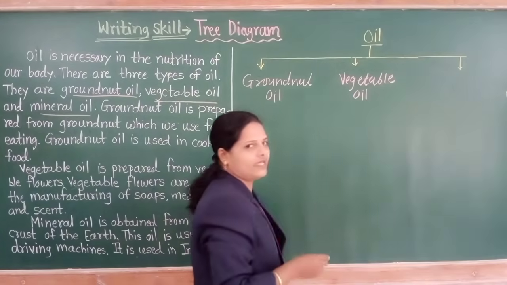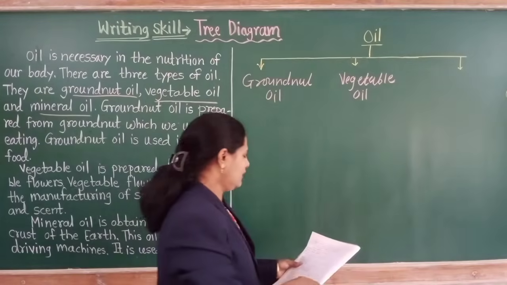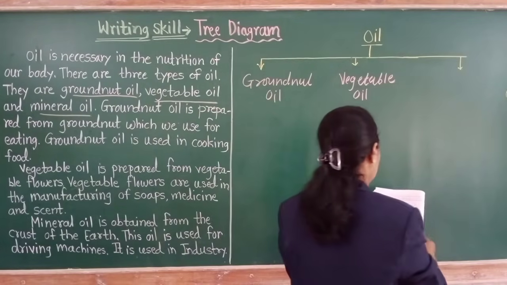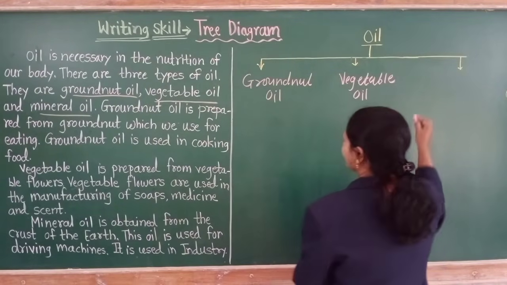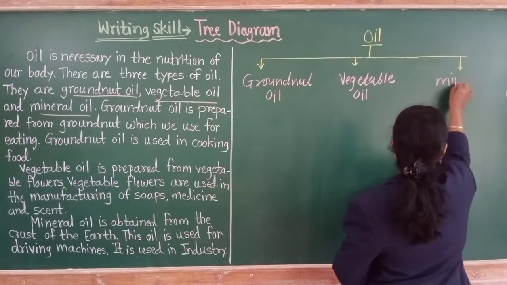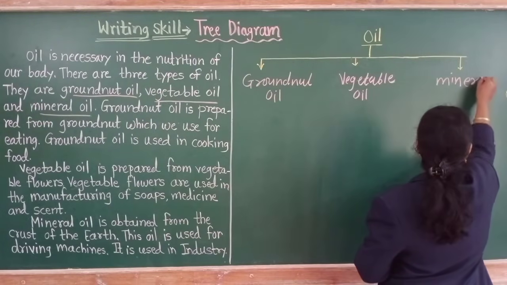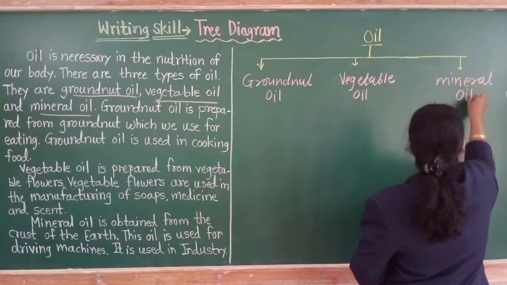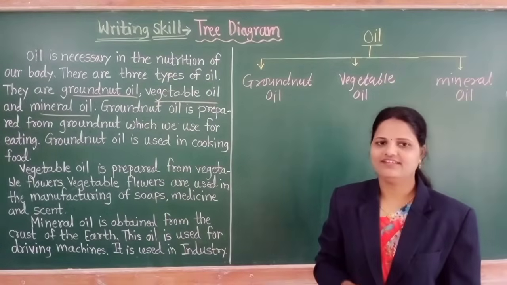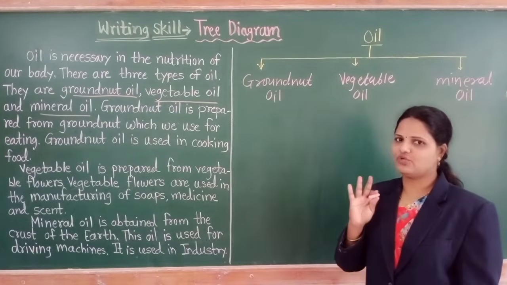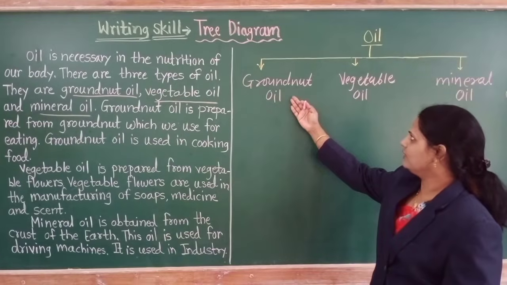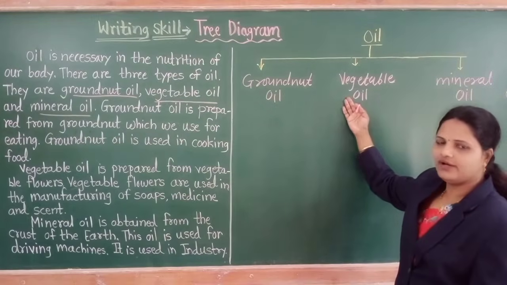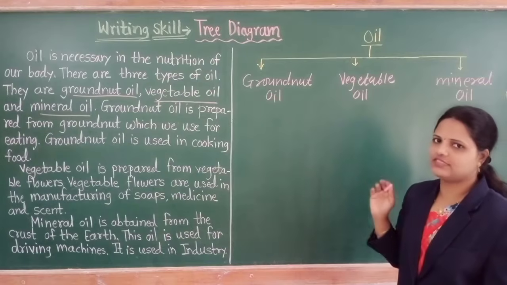This is the second type of oil. And third type of oil, that is the mineral oil. These are three types of oil. Which one? Groundnut oil, vegetable oil and third one, that is the mineral oil.